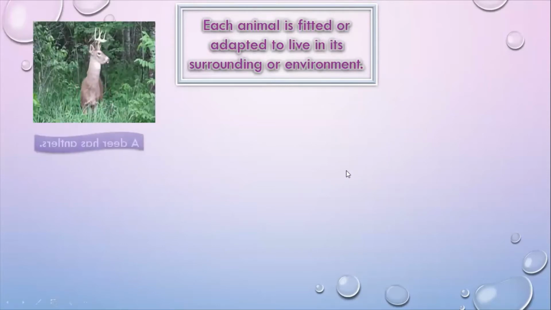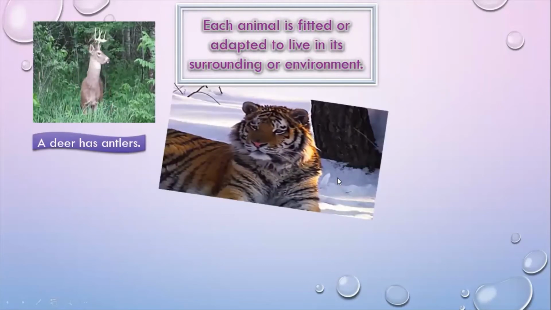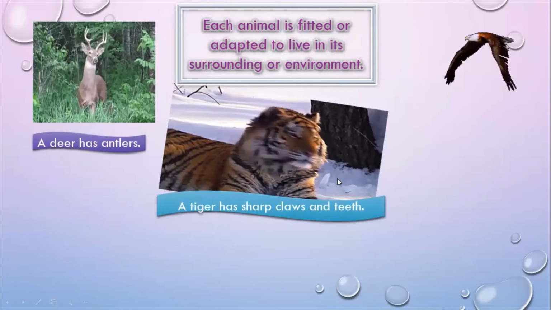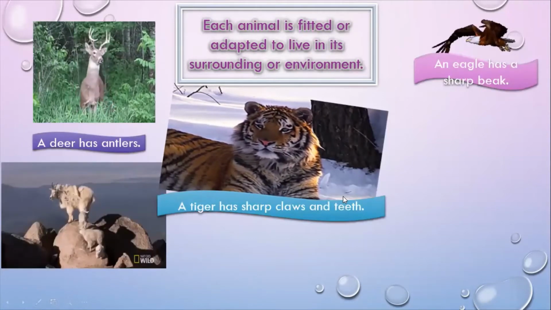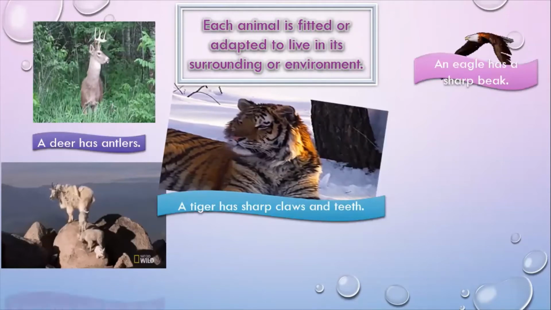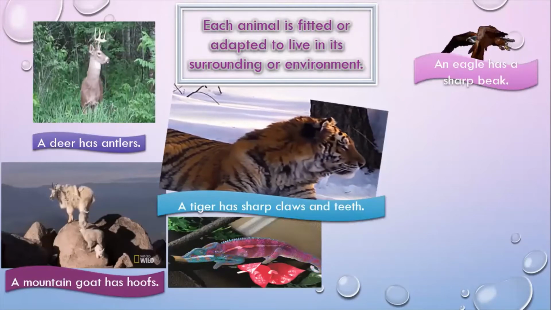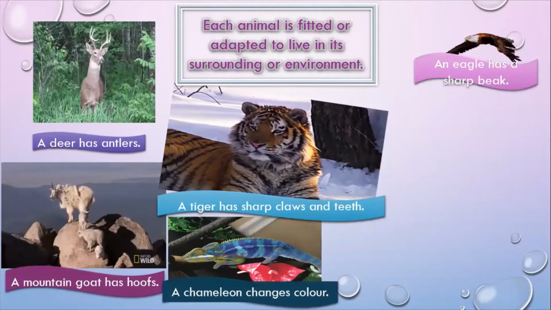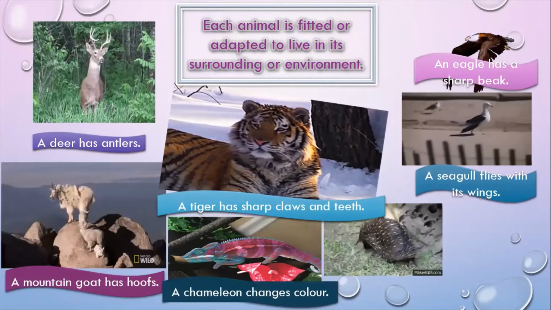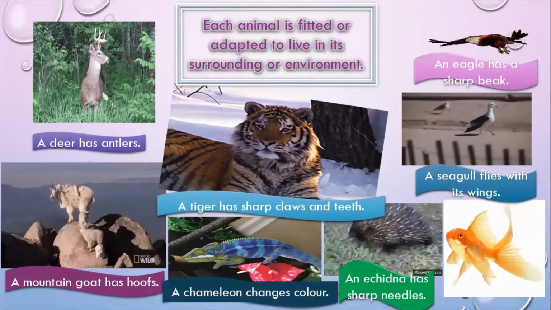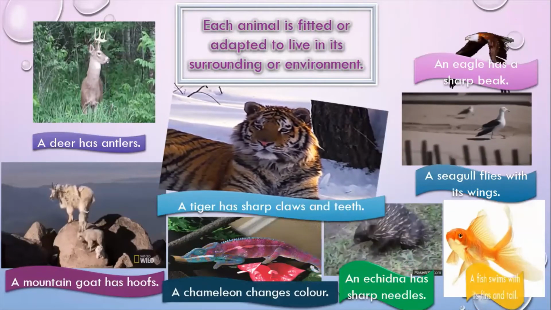A deer has antlers, a tiger has sharp claws and teeth, an eagle has a sharp beak, a mountain goat has hooves, a chameleon changes colors, a seagull flies with its wings, an echidna has sharp needles. A fish swims with its fins and tail.